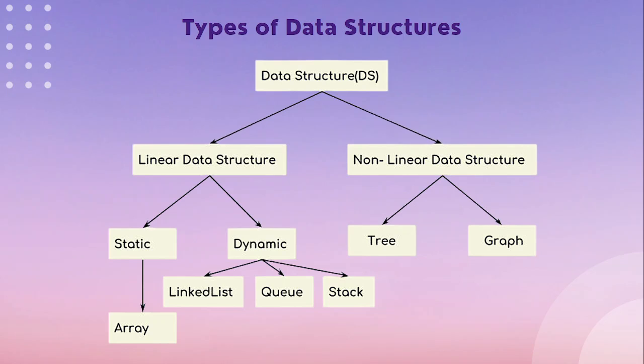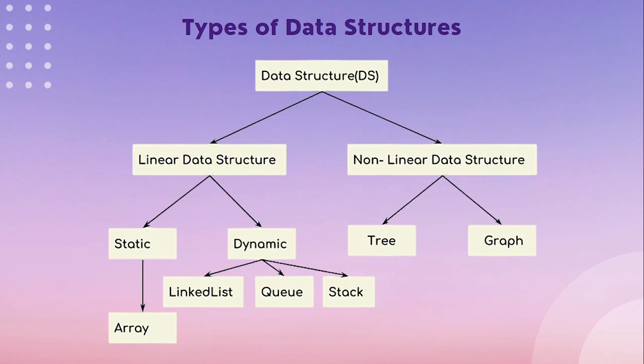So in linear data structures, again we can define them into two types, which is static and dynamic. Static means once we allocate the memory, for that part only we can perform the action, like which is array. So for creating an array, first you have to define the memory for it. So it is called as a static data structure.